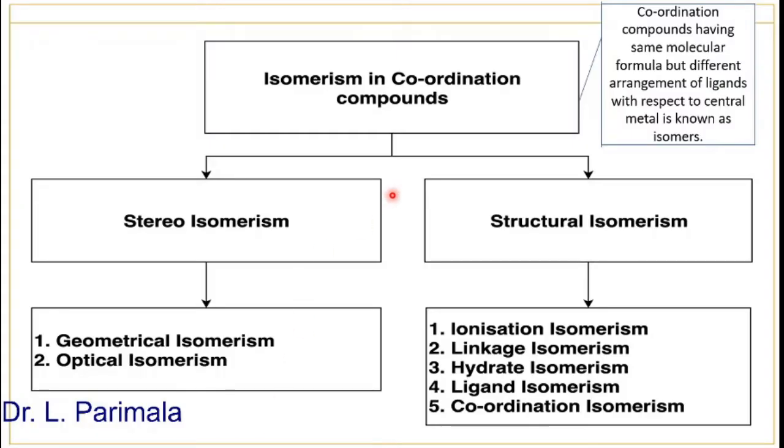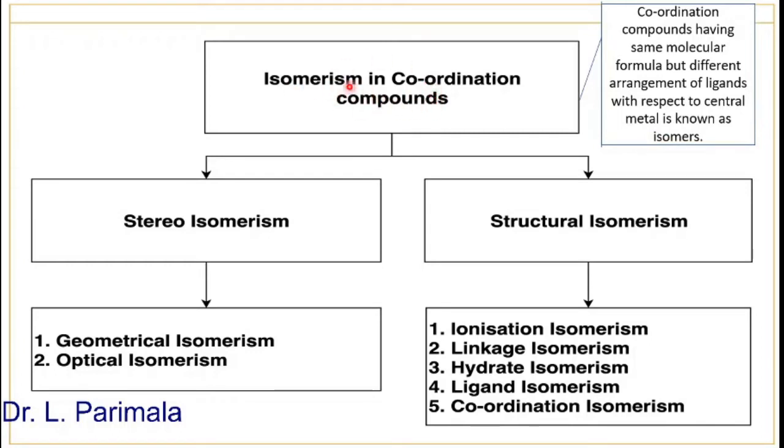Dear students, let us learn isomerism in coordination compounds in today's class. Coordination compounds having the same molecular formula but different arrangement of ligands with respect to the central metal are known as isomers. So, different arrangement of ligands with respect to the central metal gives rise to isomers in the case of coordination compounds.